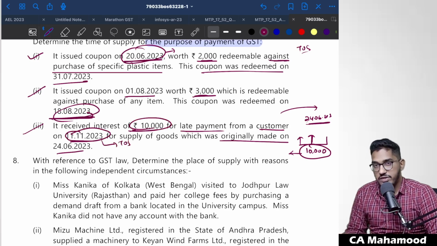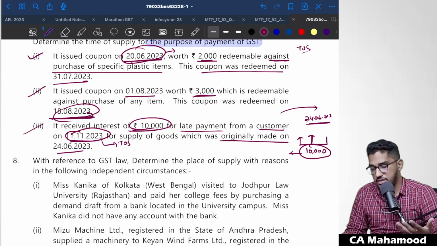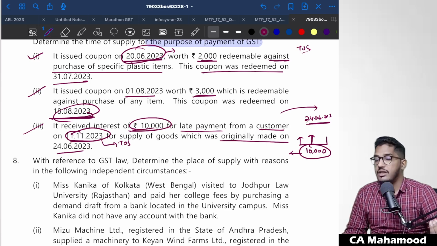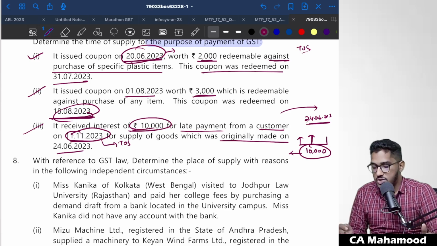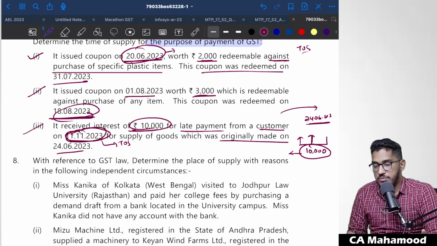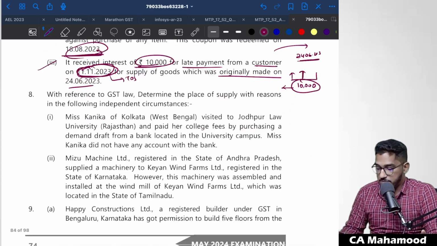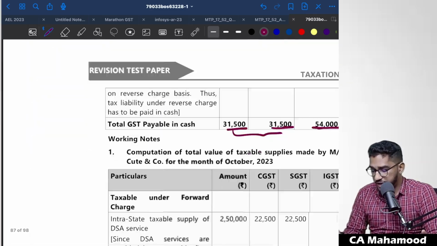So this is also something which we have specifically covered in the time of supply chapter. There is nothing indirect in this question. This is a straightforward question. In case of interest or late fee for delayed payment, the time of supply will be the date on which that amount has been actually received by the supplier. So in the given case, he is receiving it on 11th of November. That itself will be the time of supply. The same thing you'll be able to find even in the answer.